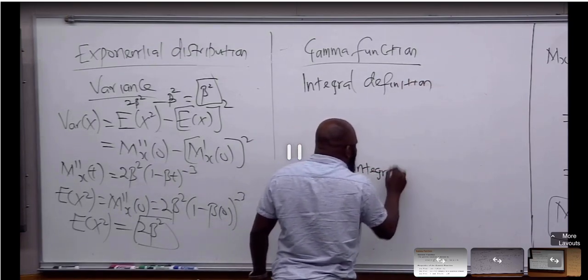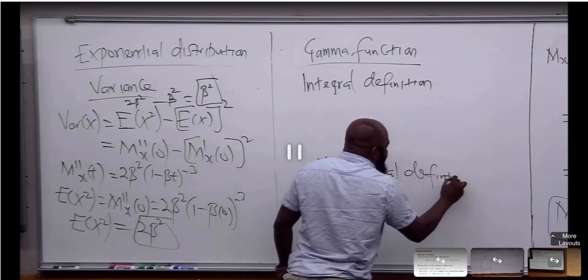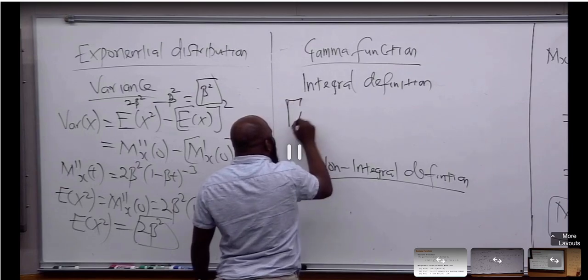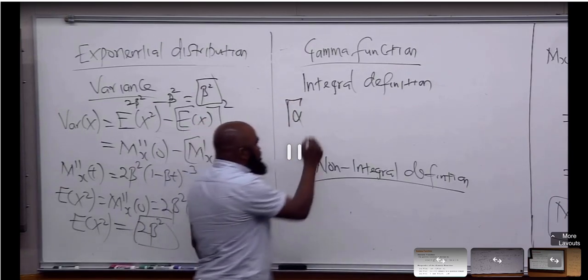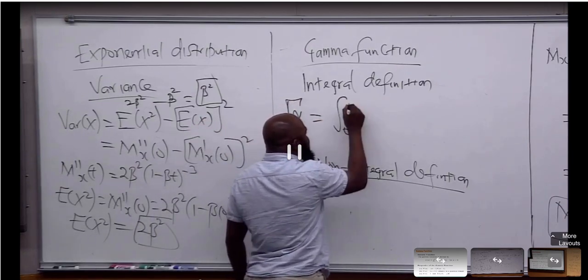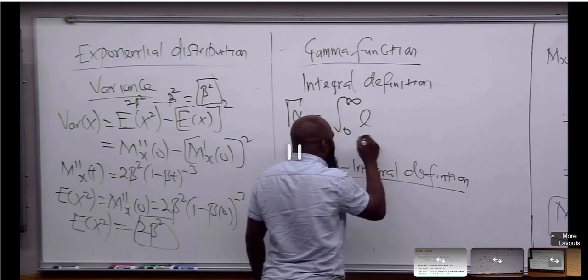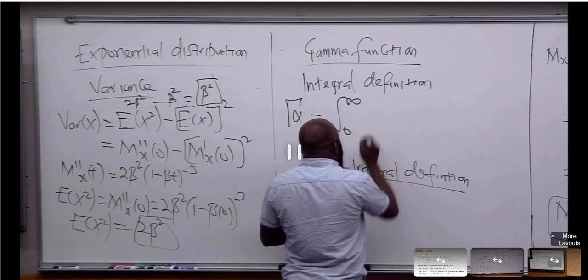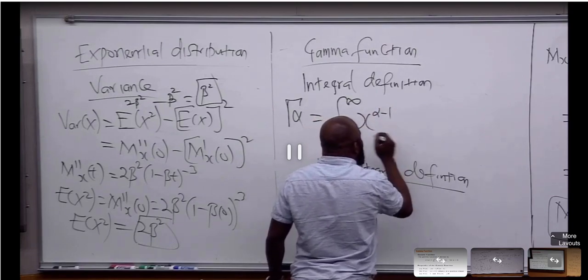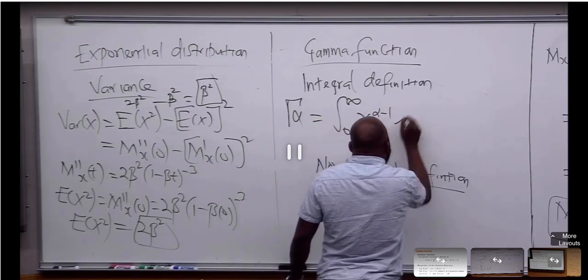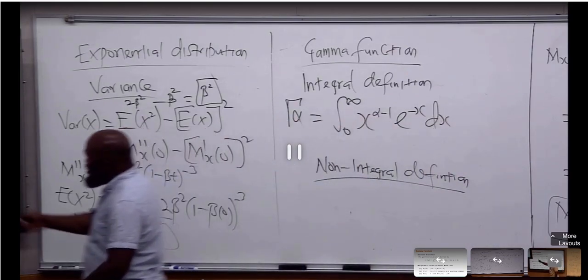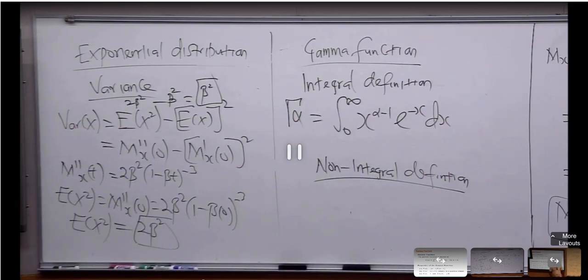So when I write this, gamma alpha is the same thing as the integral from 0 to infinity of s raised to power alpha minus 1, times exponential raised to power minus s, ds. So what you are seeing here is what we call the integral definition.